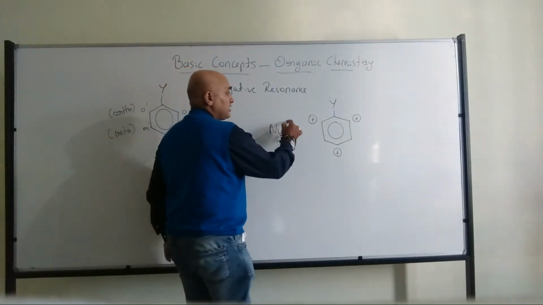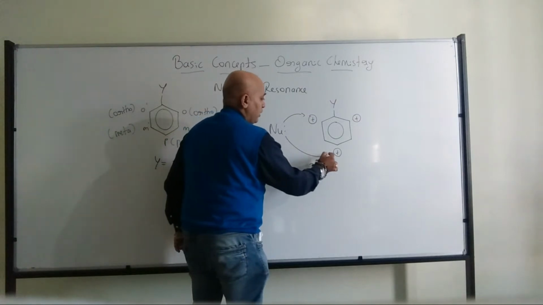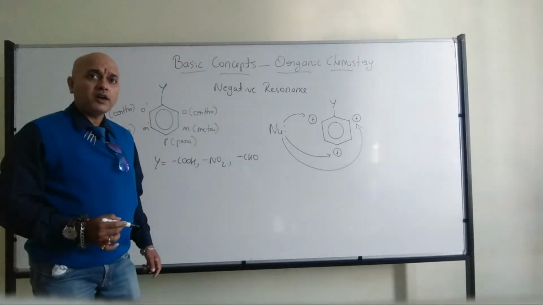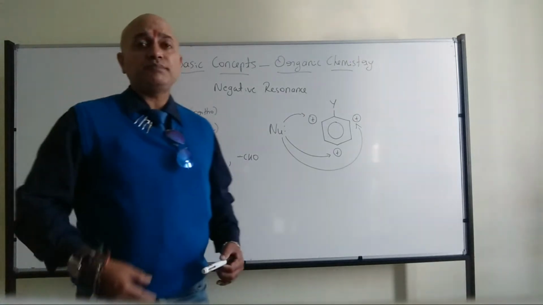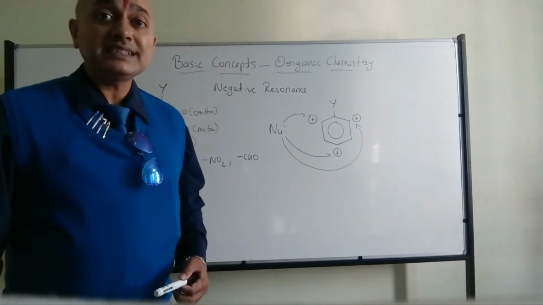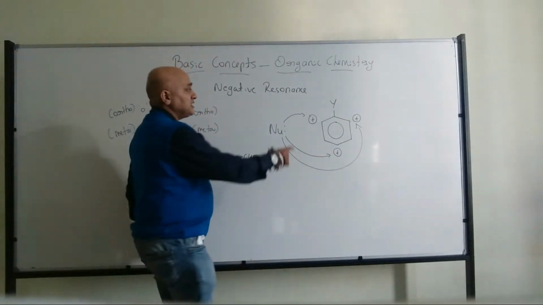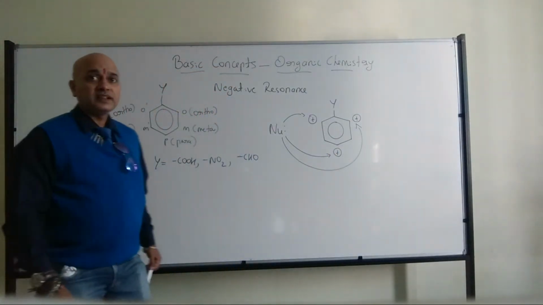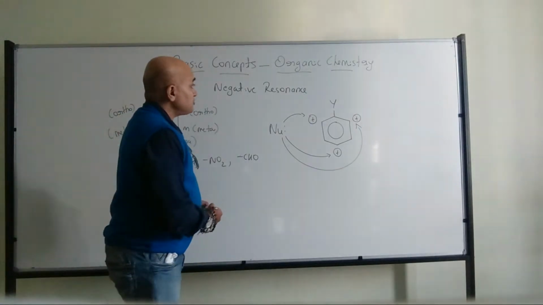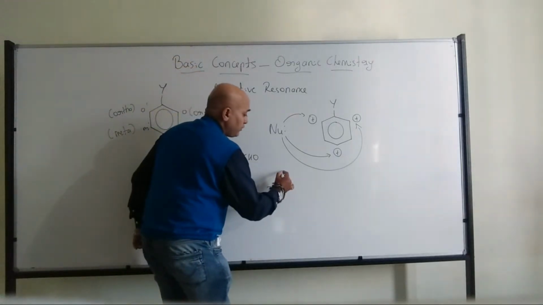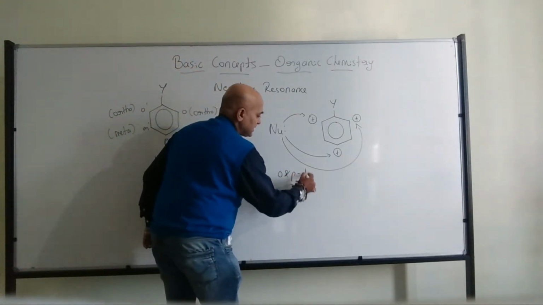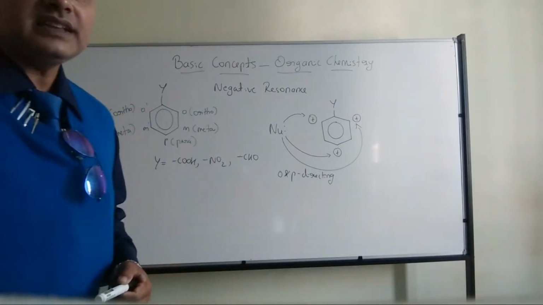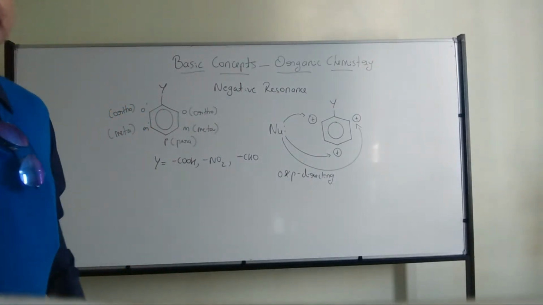Nucleophiles are electron rich, so they are going to attack the ortho and para positions, where the electron density is less. So when it comes to negative resonance, observe carefully: nucleophiles will be ortho and para directing. Yes, Gauri, very good.